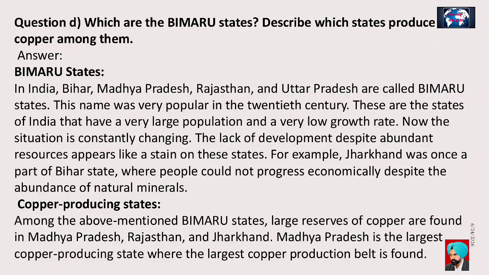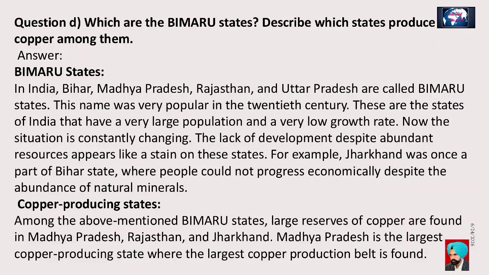Question D. Which are the BIMARU states? Describe which states produce copper among them. Answer. BIMARU states in India, Bihar, Madhya Pradesh, Rajasthan, and Uttar Pradesh are called BIMARU states. This name was very popular in the 20th century. These are the states of India that have a very large population and a very low growth rate.